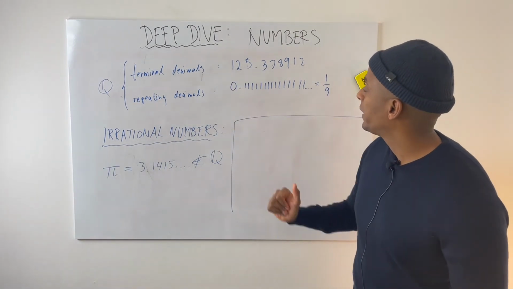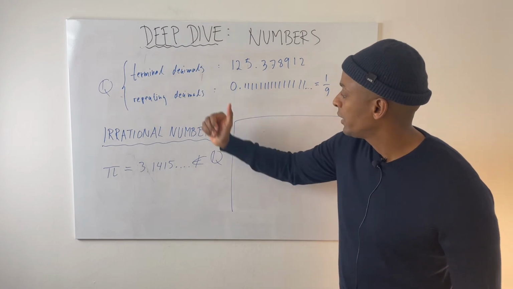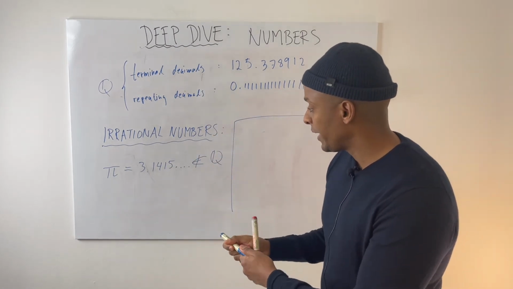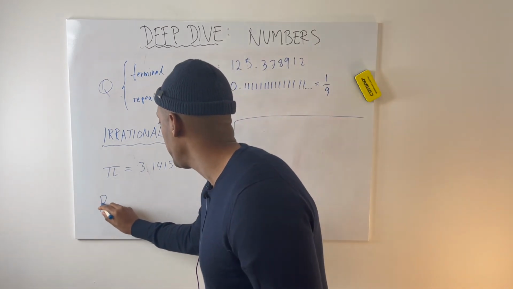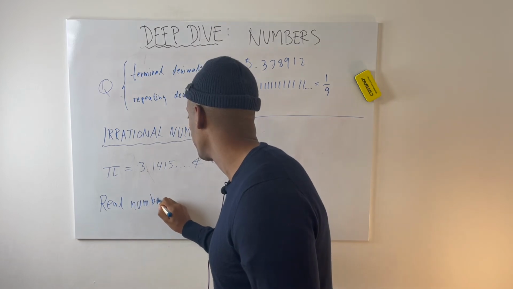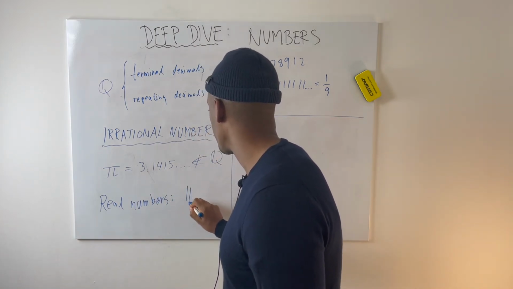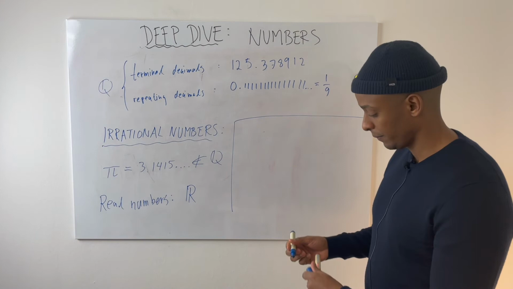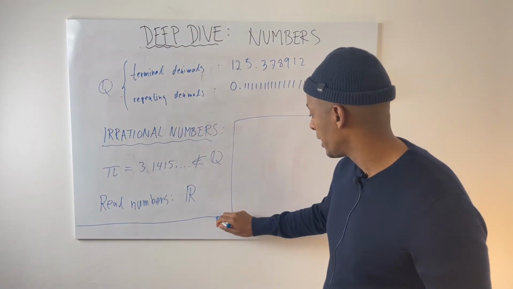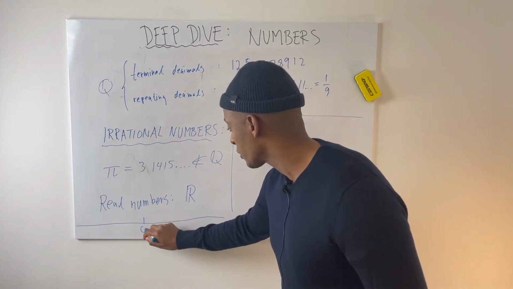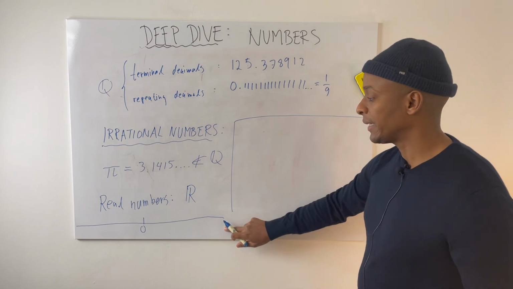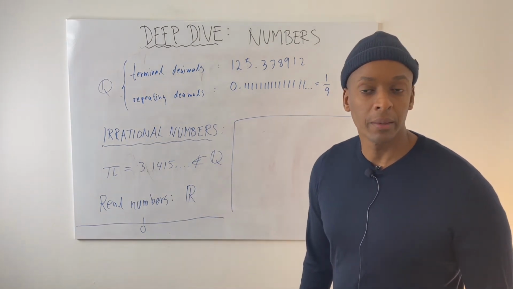So now we've seen that we have numbers that are rational and numbers that are irrational. Together they create what we call the real numbers, and we use R. The real numbers, if you remember the number line, are all the points on the number line. That's the set of real numbers.